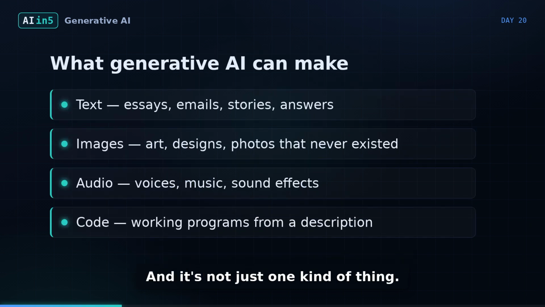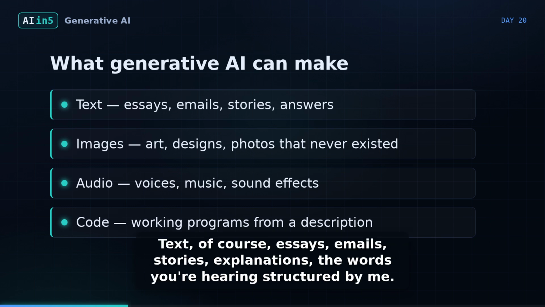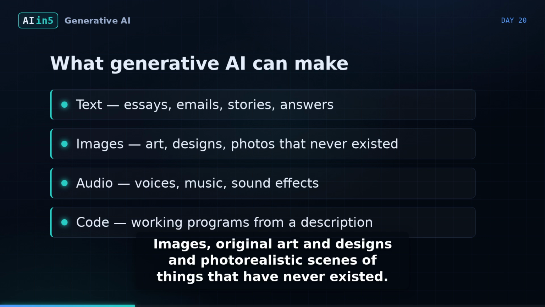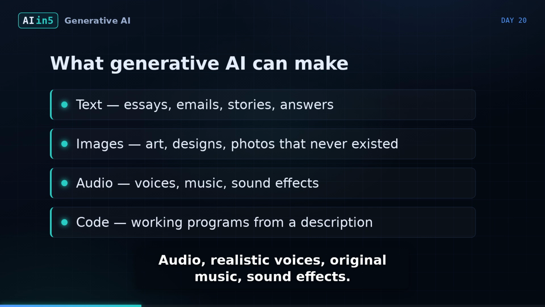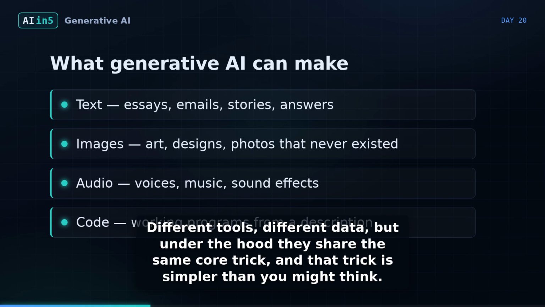And it's not just one kind of thing. Generative AI now creates across almost every medium. Text, of course: essays, emails, stories, explanations, the words you're hearing structured by me. Images: original art and designs, and photorealistic scenes of things that have never existed. Audio: realistic voices, original music, sound effects. And code: describe a program in plain English and get back working software. Different tools, different data, but under the hood they share the same core trick, and that trick is simpler than you might think. Let's open it up.